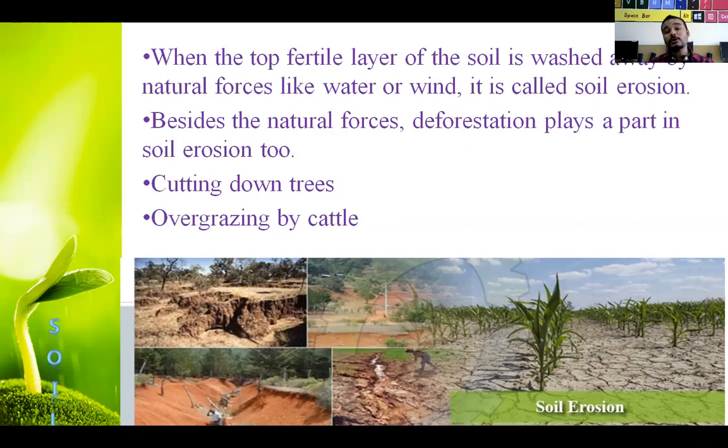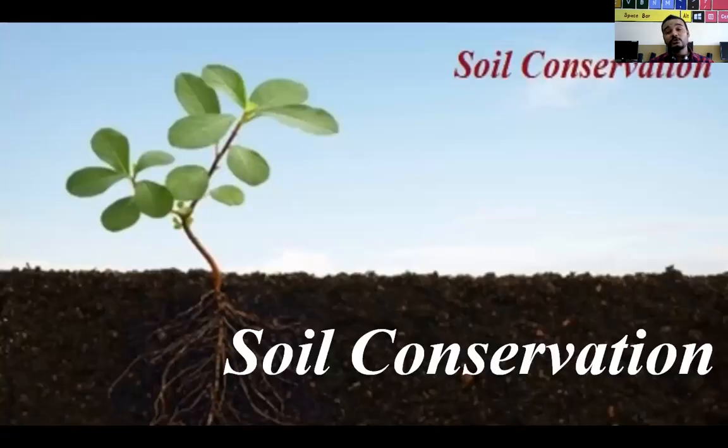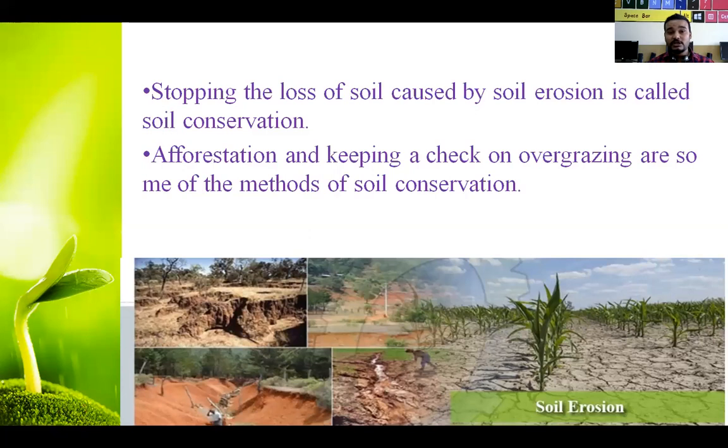Now to control this, what do we have to do? We are going to see soil conservation. Soil conservation means what? We have to stop the loss of soil, which is caused by natural forces like water, wind, or cutting down trees, or overgrazing cattle. Sorry, stopping the loss of soil caused by soil erosion is called soil conservation.